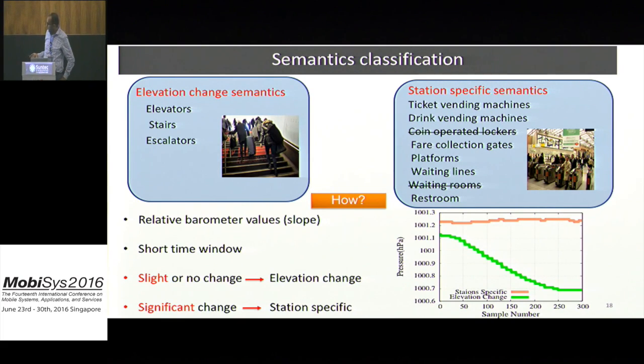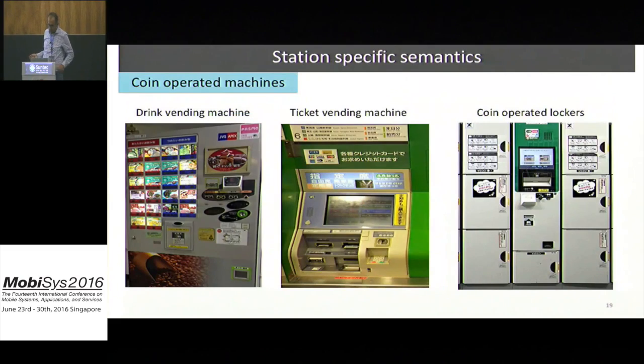the barometer reading, which reflects that the user is changing his level or height. On the other hand, when the user is using another class of semantic, such as the ticket vending machine or others, there is no change or little change in the barometer reading, which represents that the user is on the same level. We will not be able to discuss all of these semantics now. We will get insight into how to identify some of them.